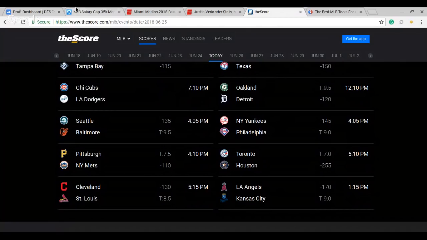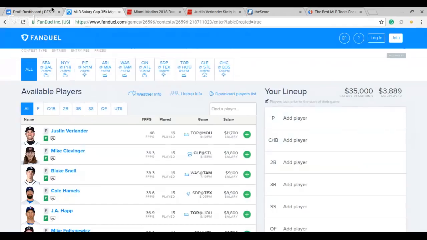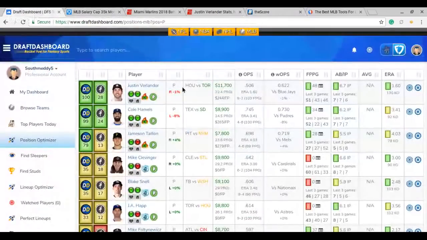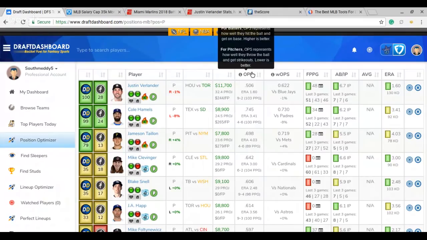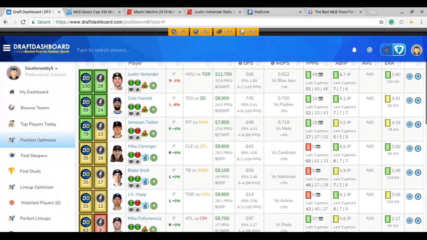So, as you just saw, there was a 255 spread. That means they're really favoring Verlander. He'll be very popular as well. This guy's been a beast. If you can get him in there, get him in there. Just really, really like him here quite a bit. So, put him in there. Like I said, he's definitely a cash play.